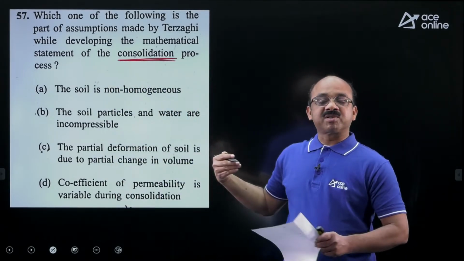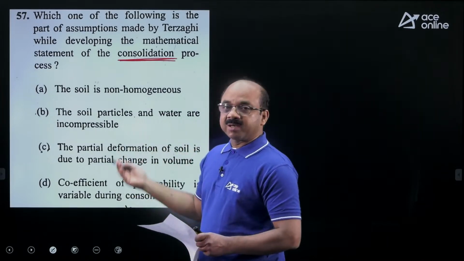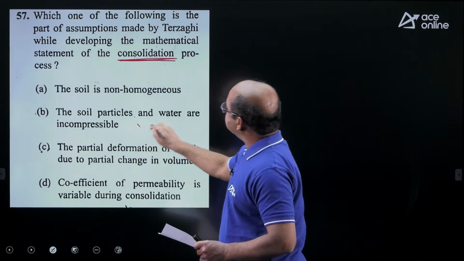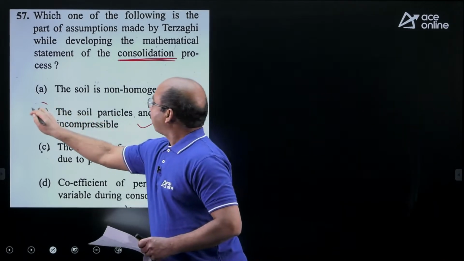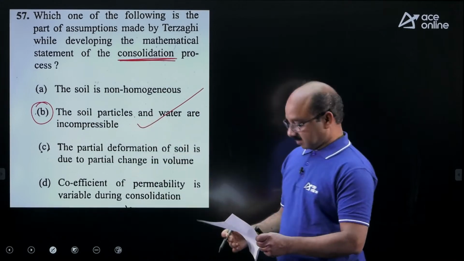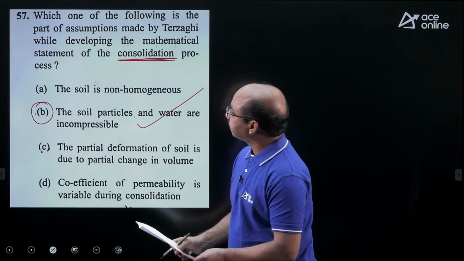We have the list of the assumptions made by Terzaghi's theory. One of the main assumptions made in Terzaghi's theory is that the soil particles and the water are incompressible. A very simple, straightforward question. Water and soil particles are incompressible. That's the assumption made there. So the 57th question answer is B.